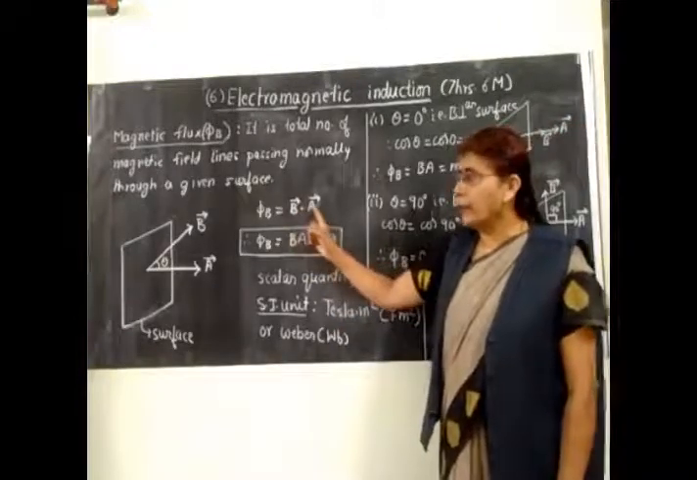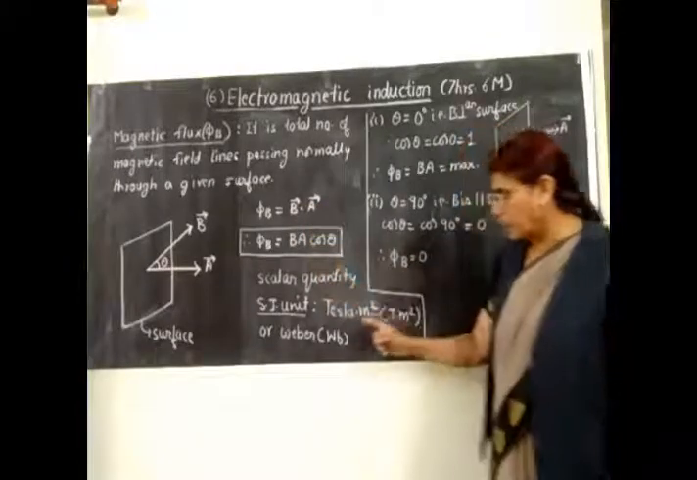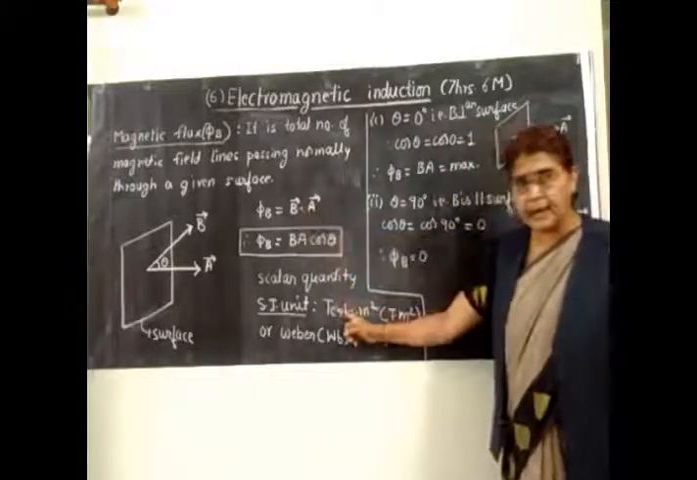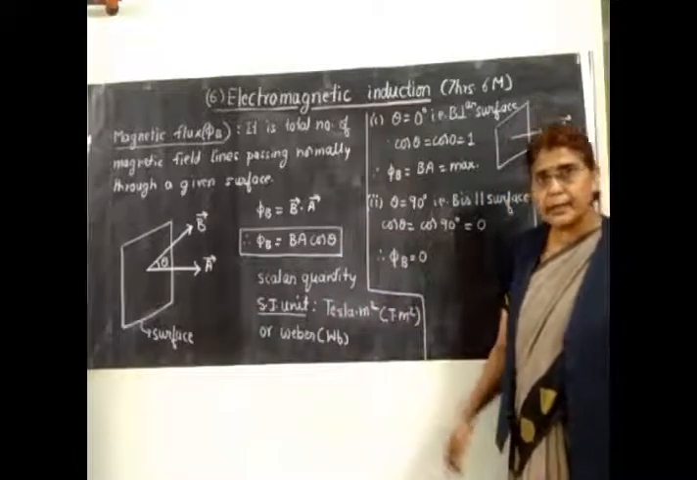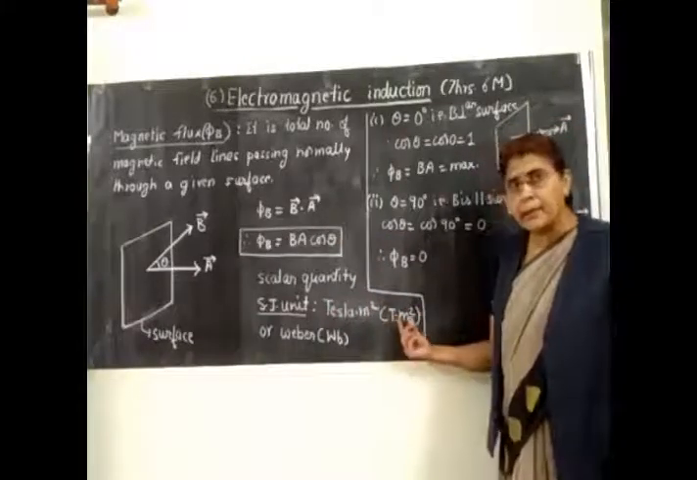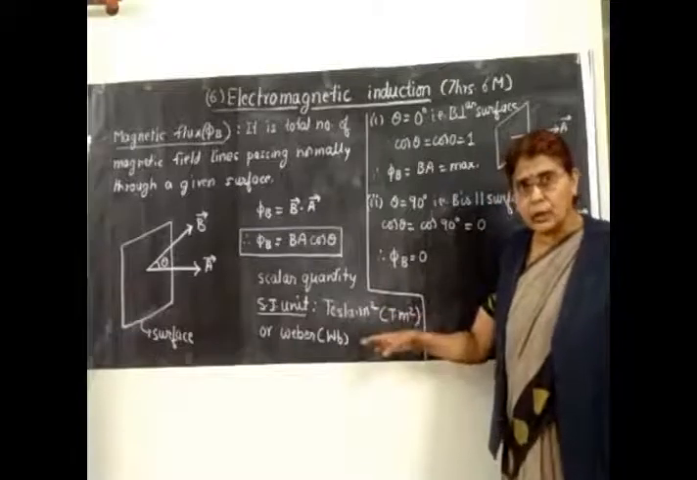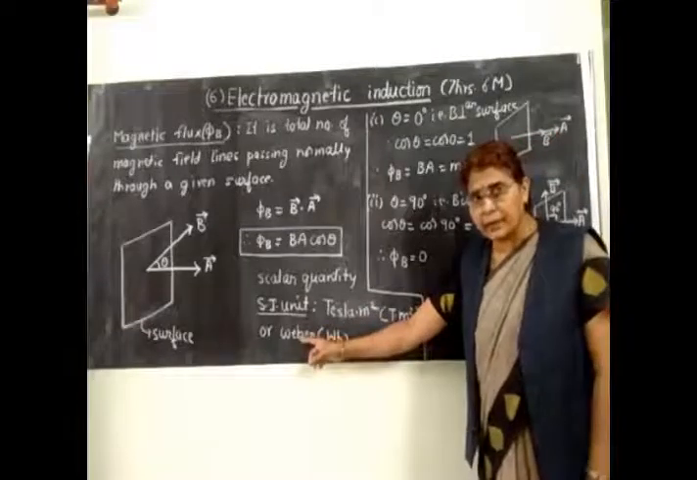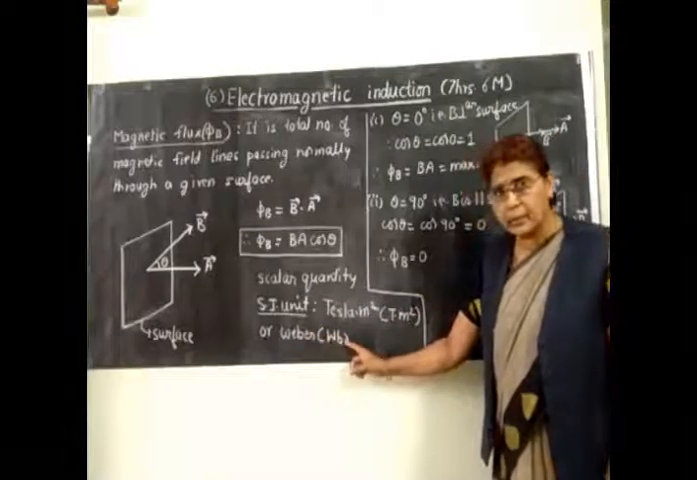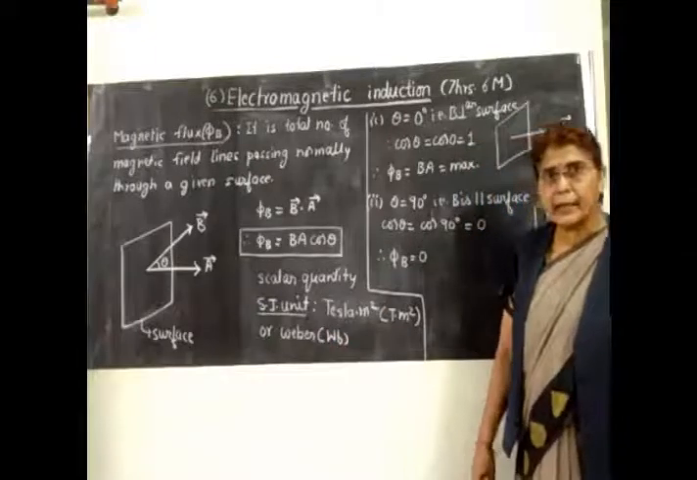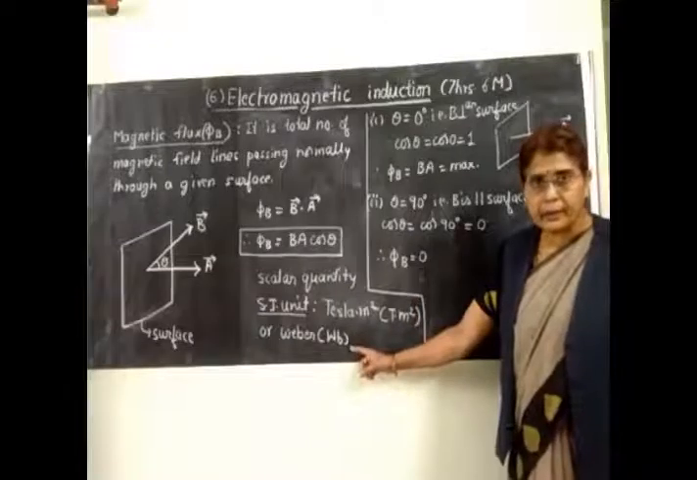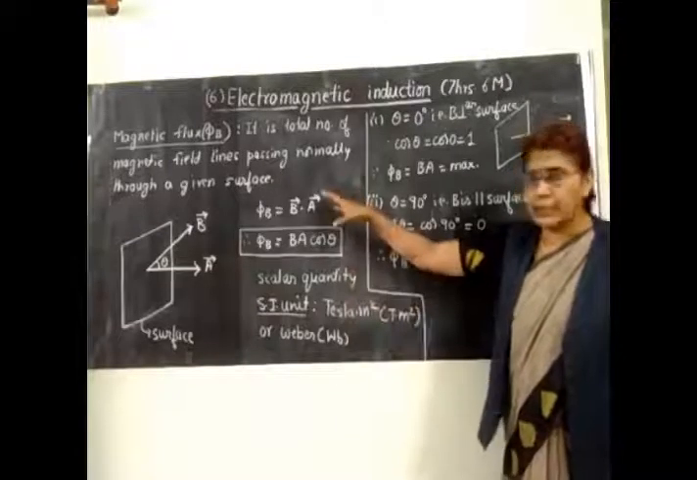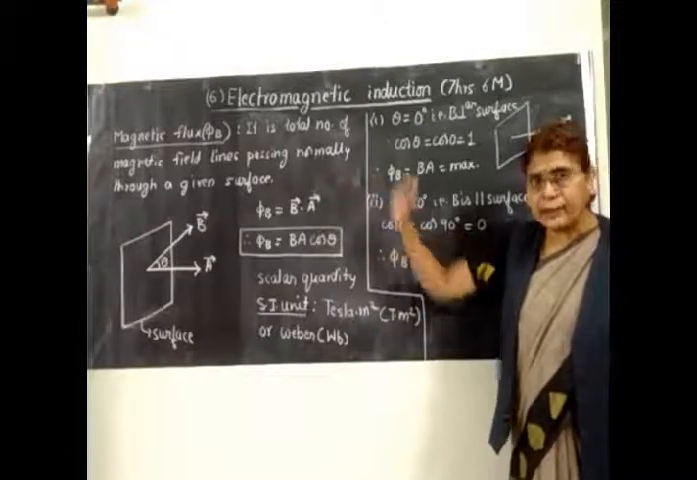So, you have to take the product of B and A with their units. B is expressed in Tesla, and area is expressed in meter square. So, what is the SI unit of magnetic flux? It is Tesla meter square. Another unit is also valid, that is Weber, denoted as Wb. So, the SI unit of magnetic flux is either Tesla meter square or Weber. So, this is the definition and unit of the magnetic flux.